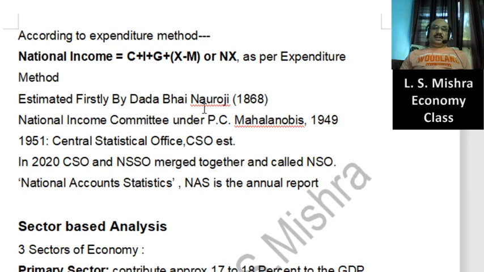He wrote so many books, and apart from his other books, one book is very important, and that is Poverty and Un-British Rule in India. The name of his famous book is Poverty and Un-British Rule in India. For the first time, he mentioned the national income. He clarified the criteria of national income and estimated national income in this particular book, and he estimated 20 rupees per capita income in those days.